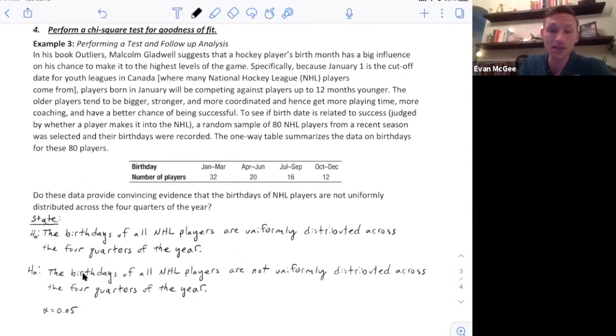The alternative is that the birthdays of all NHL players are not uniformly distributed across the 4 quarters of the year, and we will use an alpha level of 0.05. Next, we'll check the plan section and make sure the conditions are met for a chi-square test for goodness of fit.